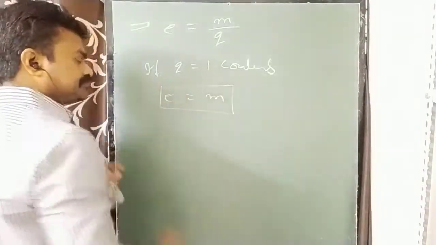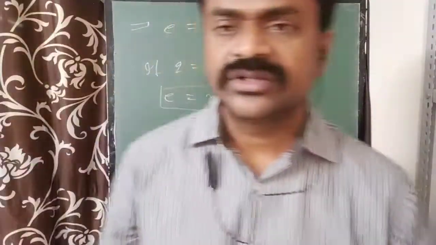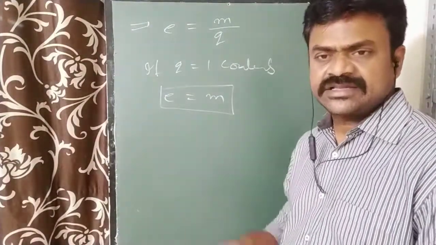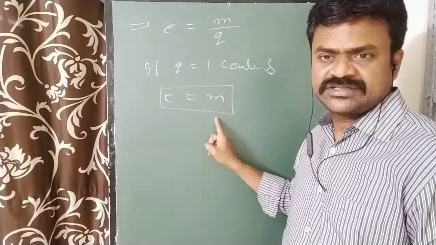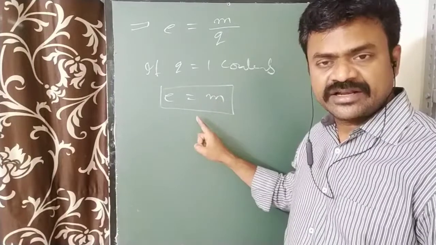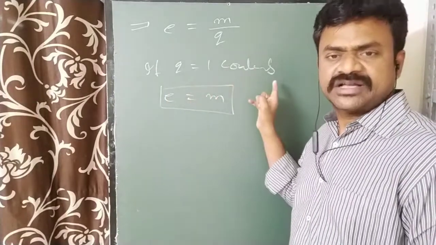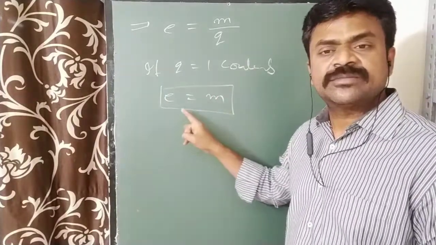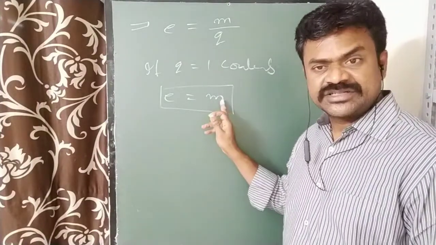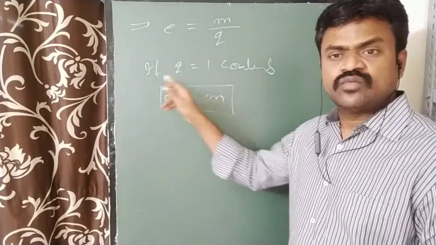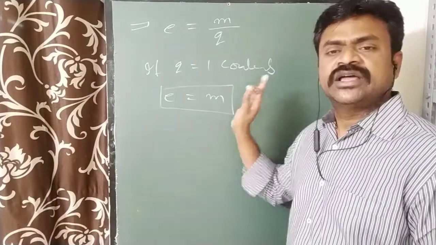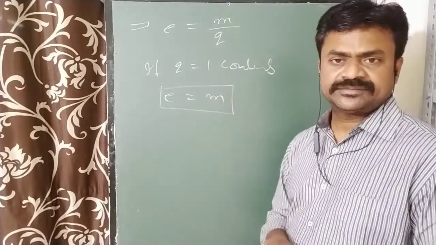So the electrochemical equivalent can be defined as the mass of the substance deposited or liberated at electrodes when 1 coulomb of current is passed through the electrolyte.